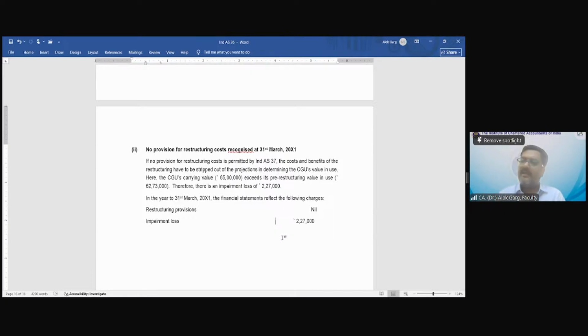Okay, is that clear? Reversal of impairment loss. Whenever there is a reversal of impairment loss, if the company has opted for the cost model, then that impairment loss can be reversed only to the extent of the lower of the recoverable value of the asset and the computed carrying value had that asset never been impaired. The computed carrying value, had that asset never been impaired. Right, friends? Is that clear? Clear, sir. Clear in mind? Very good.